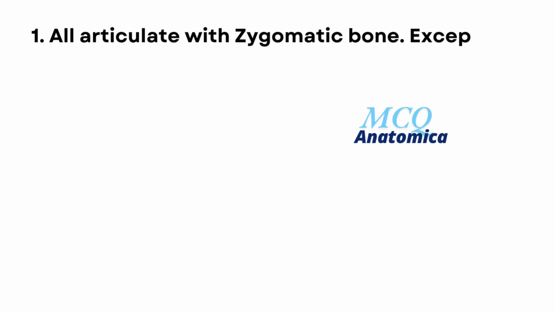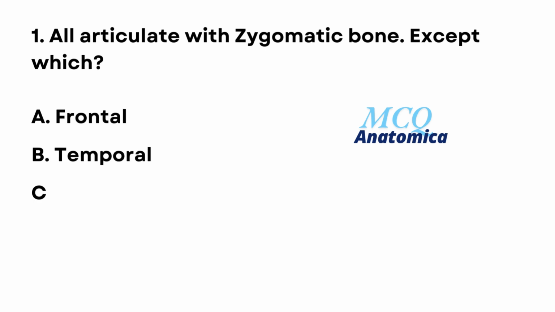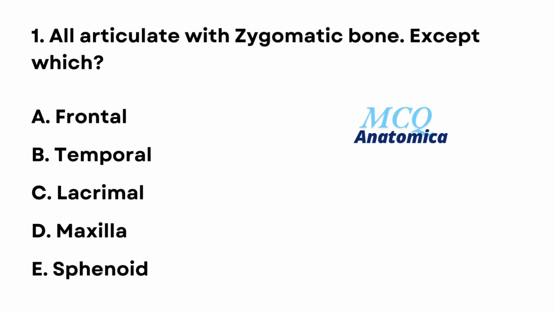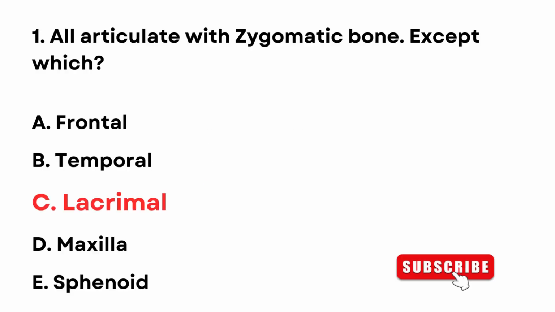1. All articulate with the zygomatic bone, except which? A. Frontal. B. Temporal. C. Lacrimal. D. Maxilla. E. Sphenoid. The answer is C. Lacrimal.